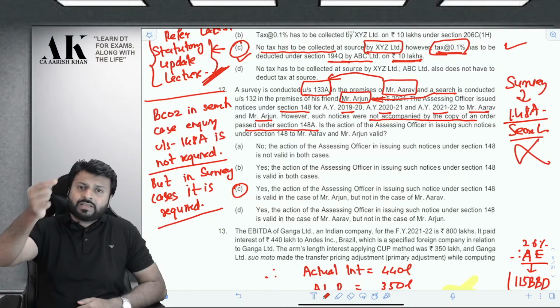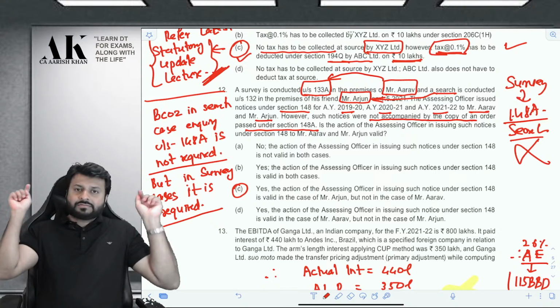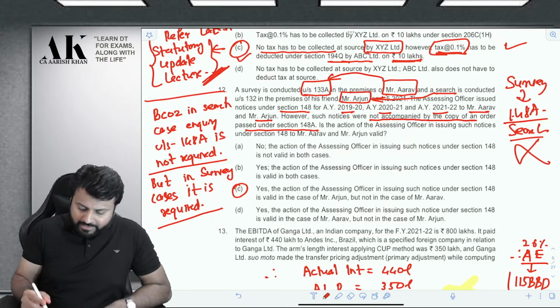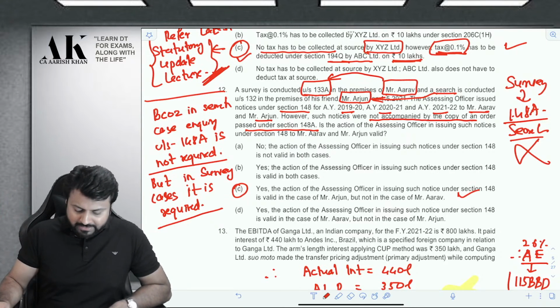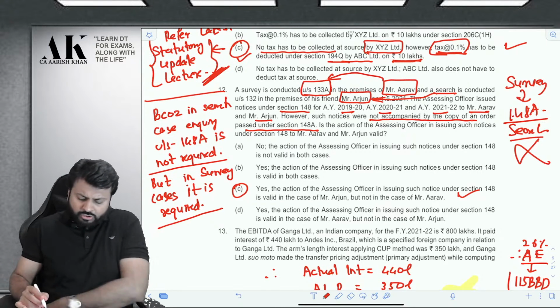In that, one of the cases, search and survey, is not mentioned in that. So in case of survey, there is a need for an inquiry. And therefore, the answer to this question is point number C. Yes, the action of the AO in issuing notice under section 148 is valid in the case of Arjun, but